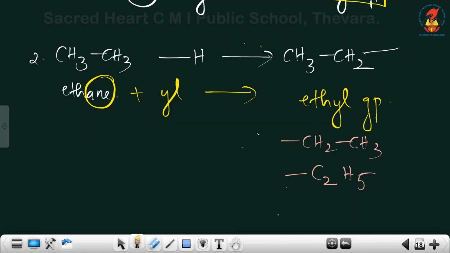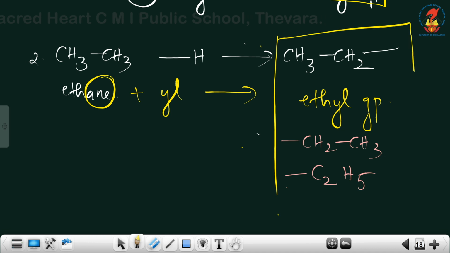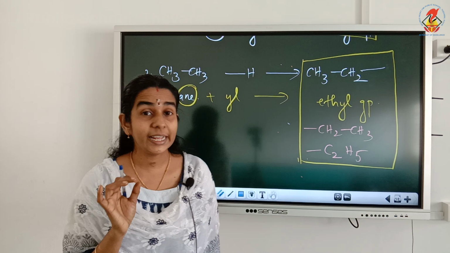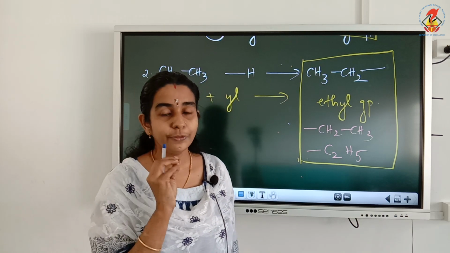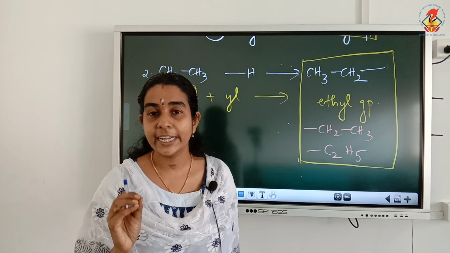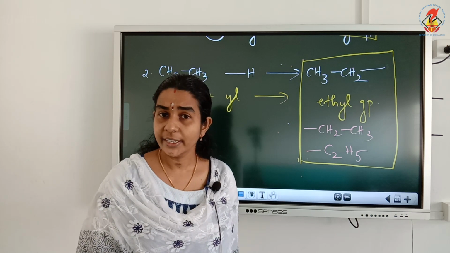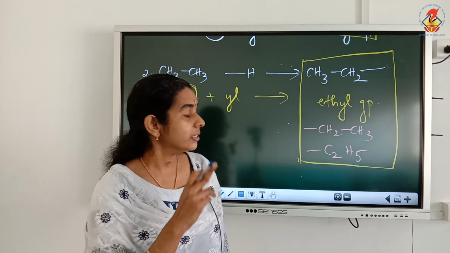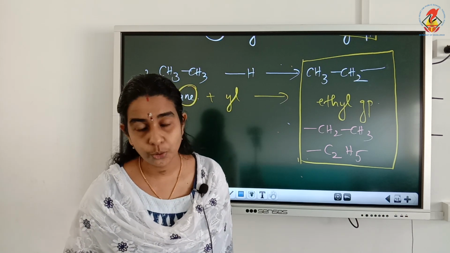So what is it representing? So study the second alkyl group. What is the second alkyl group? Ethyl group. Study the formula also, CH3, CH2 group, or we can write it as CH2, CH3 group, both are correct. The only thing is free valency should be on the CH2 carbon.